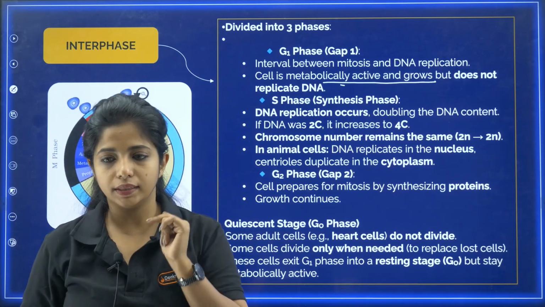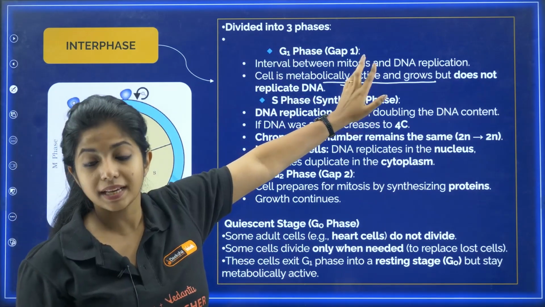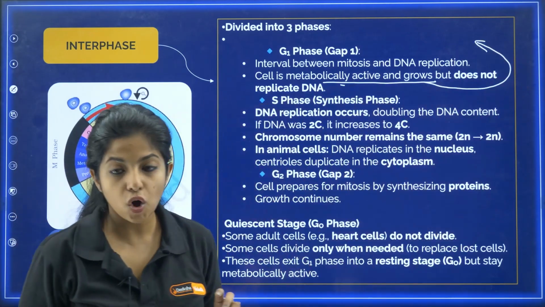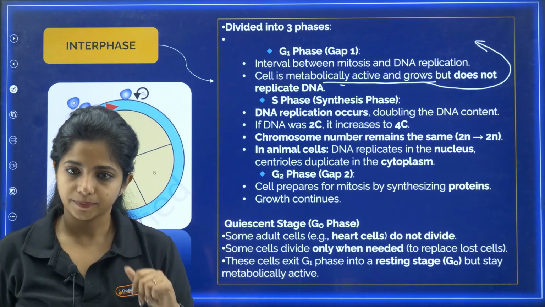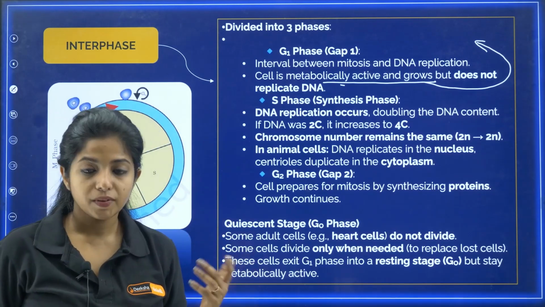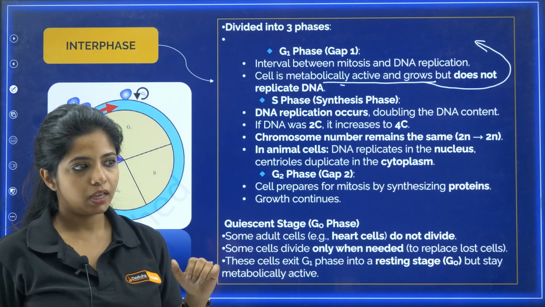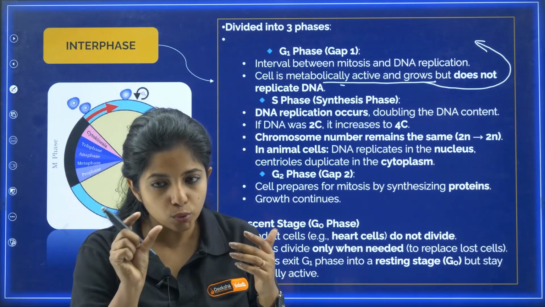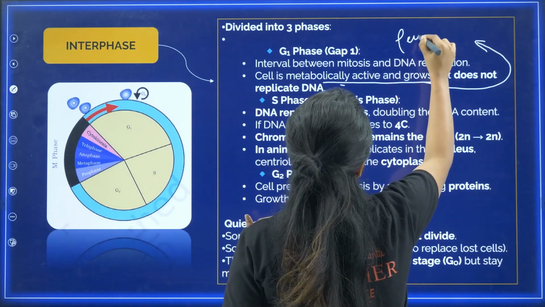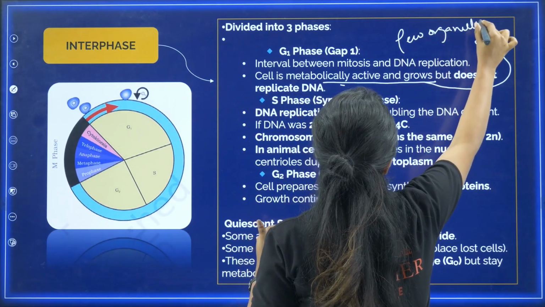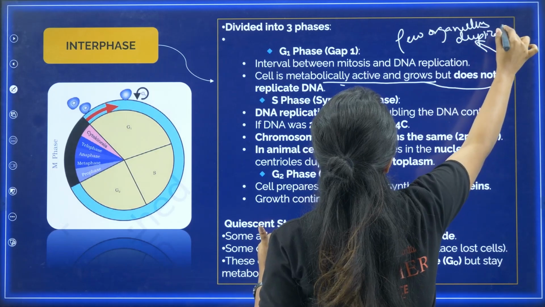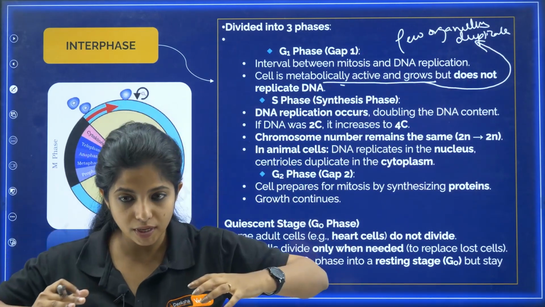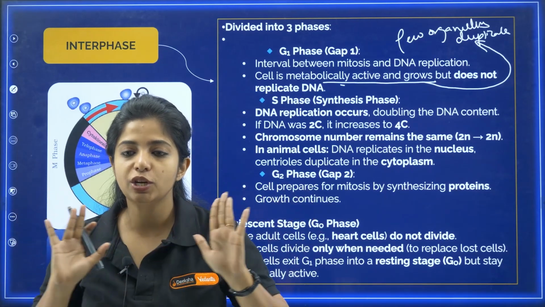Now, I want to tell you one thing. In this phase itself, when I say it's growing and it's metabolically active, certain organelles are going to duplicate. For example, mitochondria, endoplasmic reticulum, and in the case of plants, chloroplast also. All of these are going to duplicate. Few organelles duplicate over here, very few. So the organelles have duplicated, a few of them, and they have grown in size, they are metabolically active, but DNA replication is not happening over here.